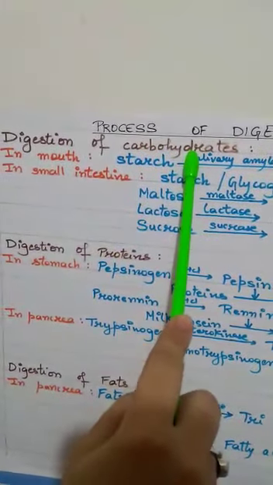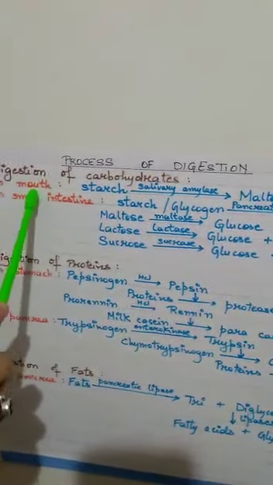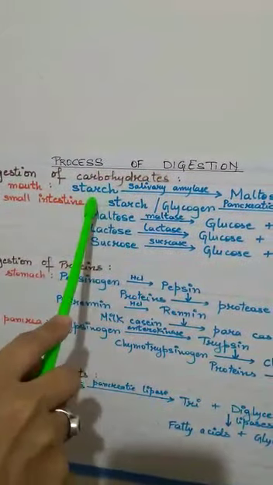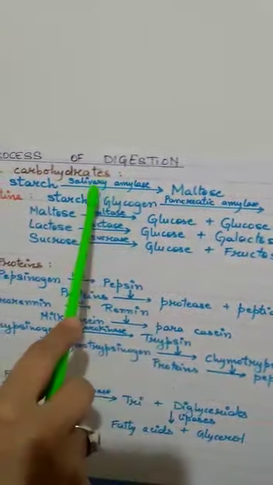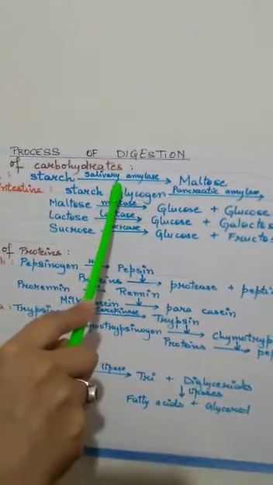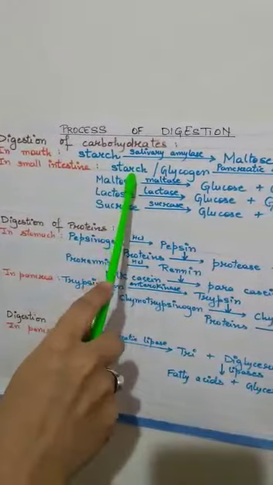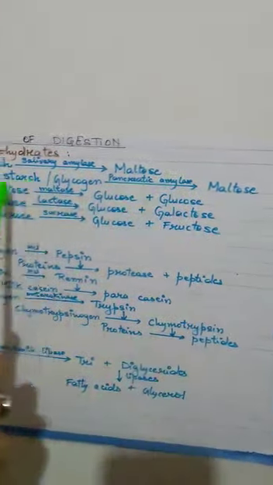Let's study about the digestion of carbohydrates first. Children, the digestion process of carbohydrates starts in mouth. As soon as you start eating food, the starch in your food converts into maltose with the help of an enzyme, salivary amylase. Next, in small intestine, the left out starch and glycogen is again broken down into maltose.